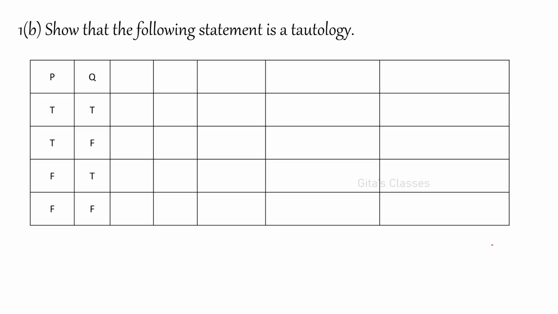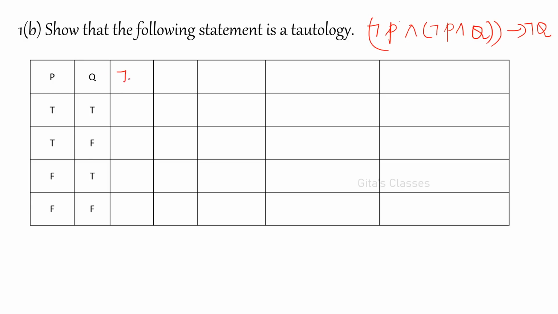And the second question is 1b. This is 1A, and in 1b, show that the following statement is a tautology. That's what they asked. What is that statement? Not P and not P and Q conditional not Q. And you are asked to prove that it is a tautology, but according to me I have not got this tautology. Let us check once again.